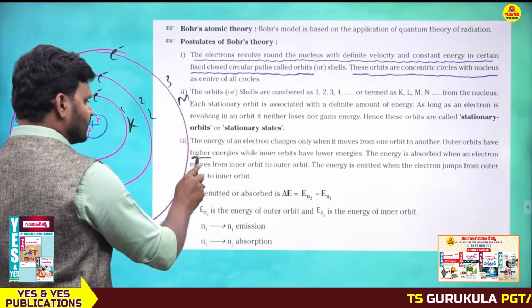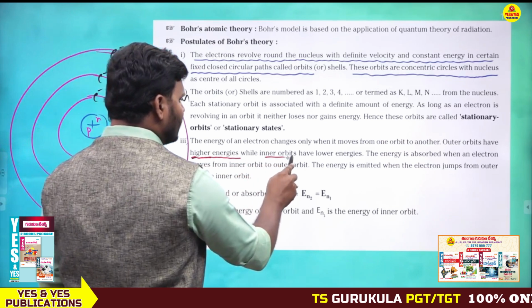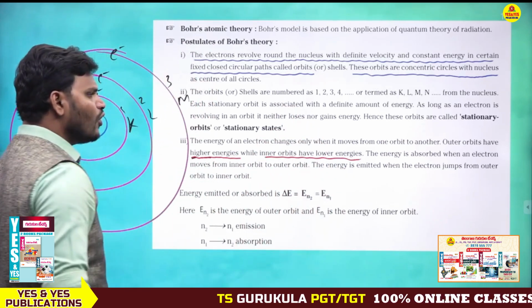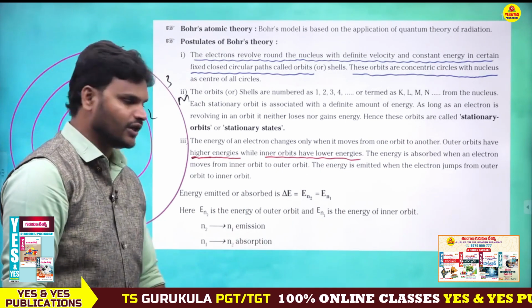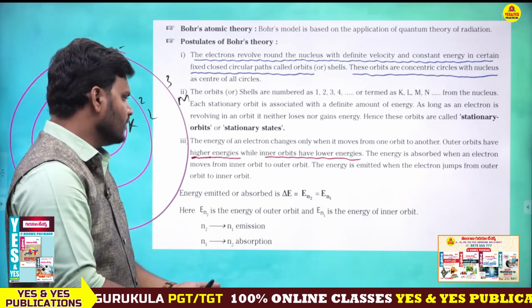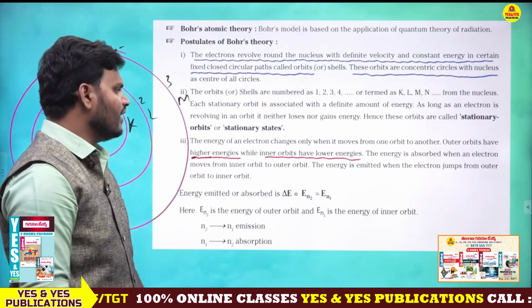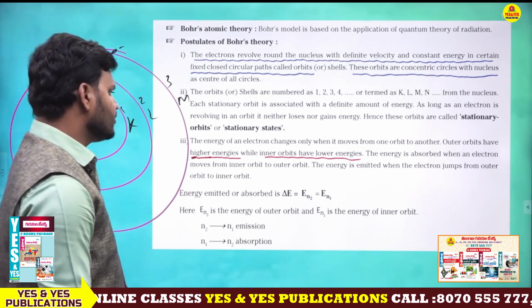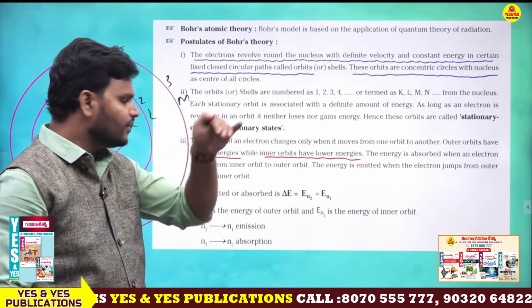Outer orbits have higher energies, while inner orbits have lower energies. The energy is absorbed when an electron moves from inner orbit to outer orbit. If an inner orbit electron jumps to an outer orbit, what will happen? Energy will be absorbed. Next, the energy is emitted when the electron jumps from outer orbit to inner orbit.